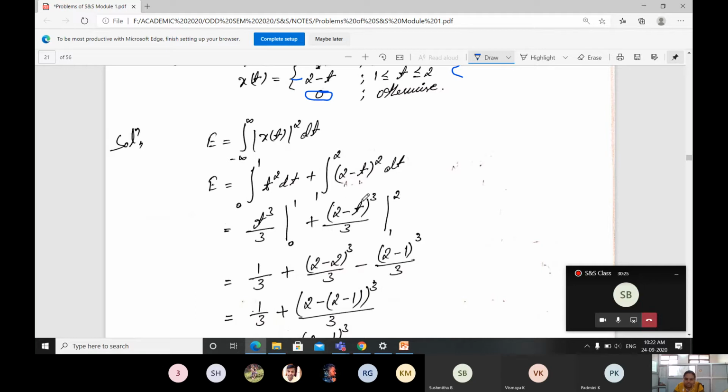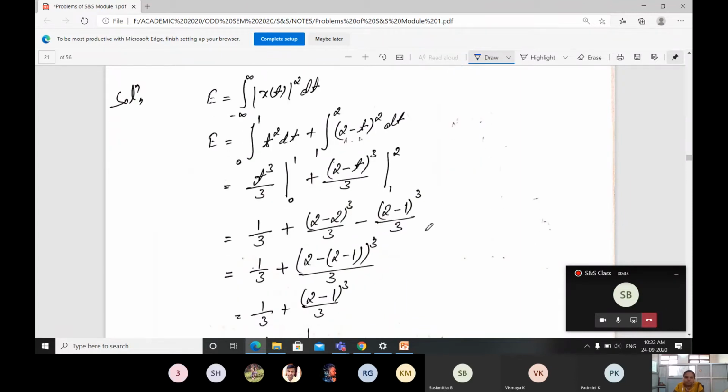If you are finding difficulty while solving this, you can use the a minus b whole square equation, then you can solve. Okay, which one is convenient for you? You just go through that. Next, what you have to do? Just apply the limit here.